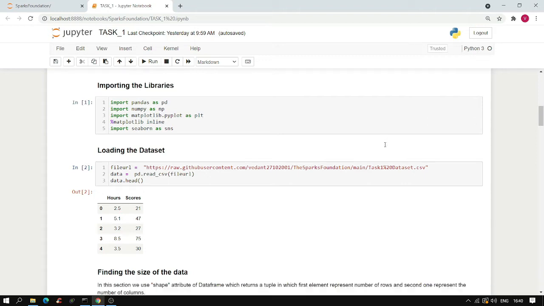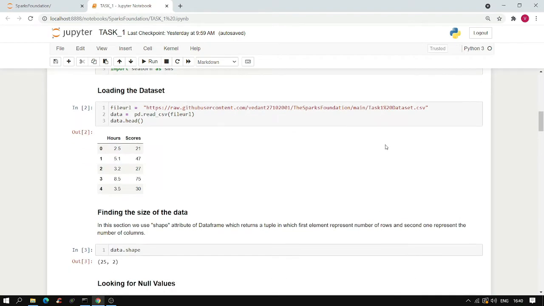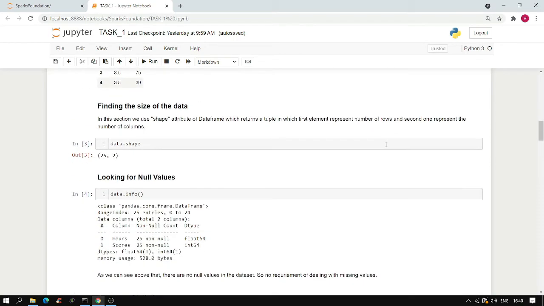Now we need to find out how big the data is. So using the data.shape function, I have found the size of our dataset. Now we need to find out if there are any null values present, and if they are present, we need to eliminate or handle them. For that, we use the data.info function. As you can see, there are no null values present in our data. So there is no requirement of dealing with any missing values.